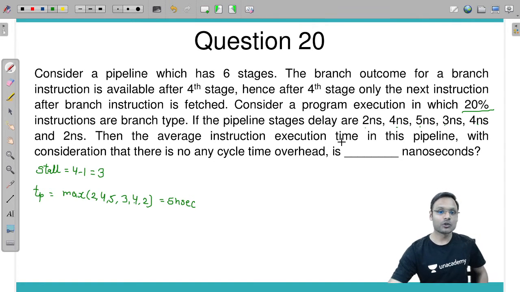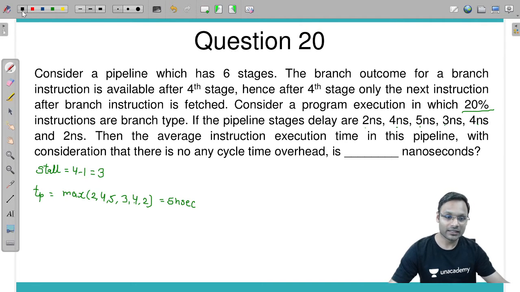Average instruction execution time I'll have to calculate here. In such kind of question, first of all, we need to calculate average CPI. And how do we calculate average CPI? It's a very simple thing.